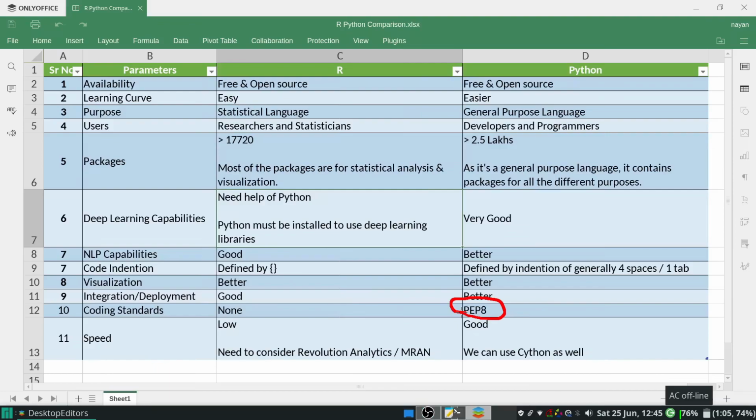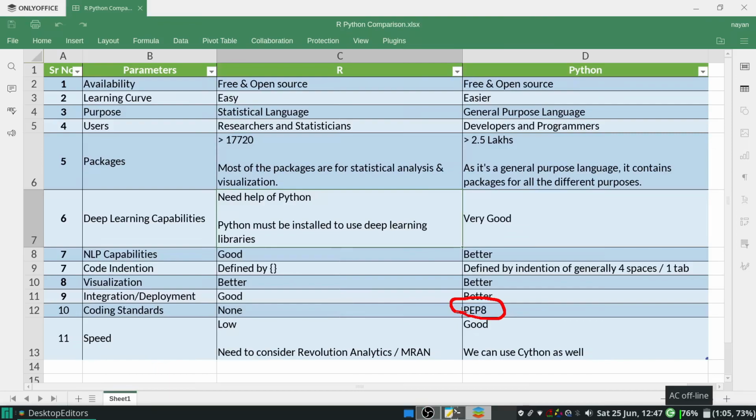Now the conclusion is when to use R and when to use Python. From my personal experience, R is good when you want to go with statistical analysis. If you want to do old school statistical analysis, like applying linear regression, logistic regression, SVM, AdaBoost, or all such statistical algorithms, in all those cases R will work very well, and R has very good libraries and packages for all those algorithms. So in all those scenarios, R will work well.